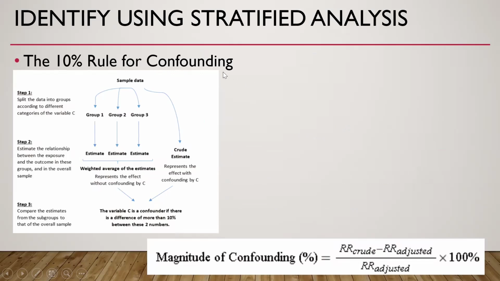And similarly, using stratified analysis, we can apply the 10% rule. This is the formula where the relative risk crude minus relative risk adjusted, divided by relative risk adjusted, is more than 10%. I will talk about this adjusted measure in my present lecture later on.